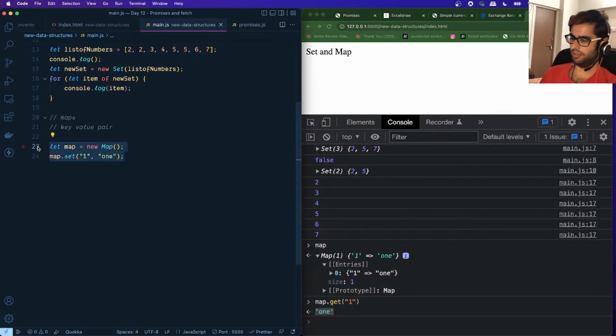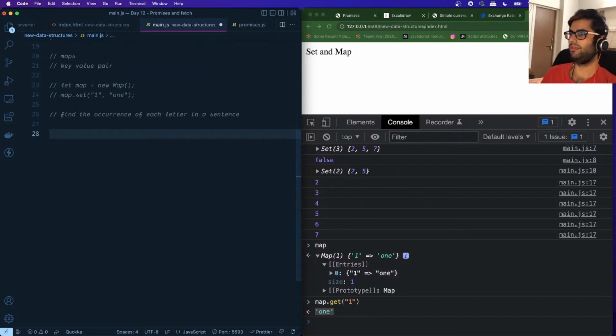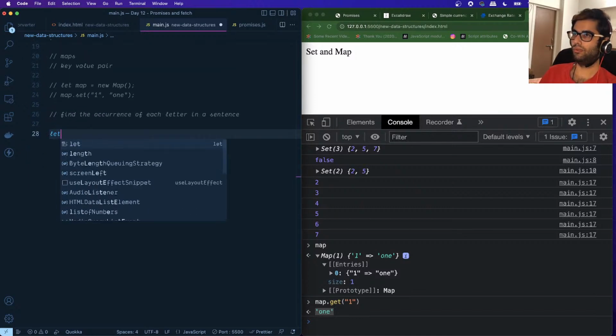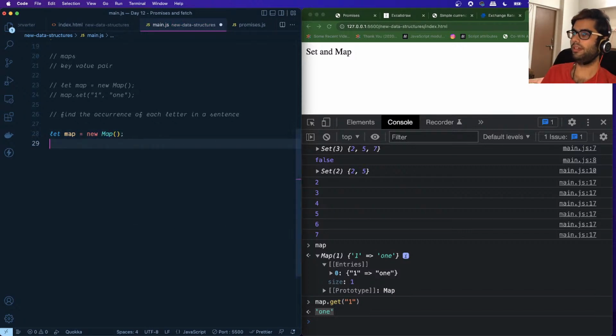So let's further understand the operations that we can do using a map with an example. Suppose you want to find the occurrence of each letter in a sentence. Okay, so let's try and implement this. So let map equal new map, and we'll create a sentence, let's just provide a string over here.